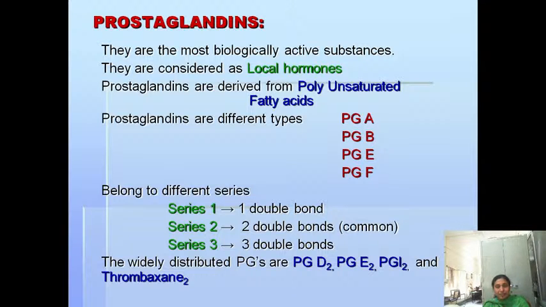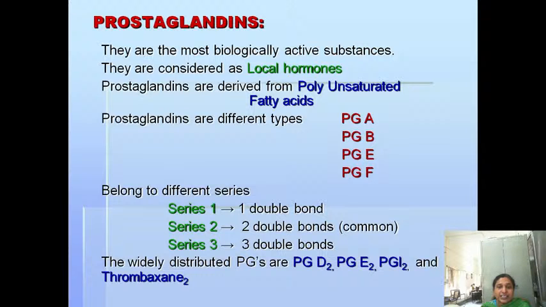Prostaglandins are of different types: PG represents prostaglandin A, prostaglandin B, E and F. These prostaglandins belong to different series. Series 1 means having only one double bond, series 2 means having 2 double bonds.